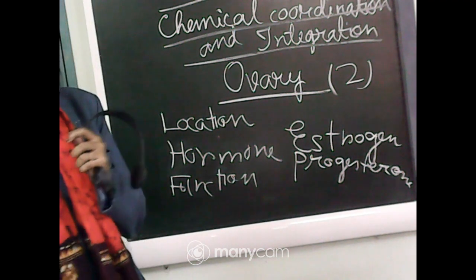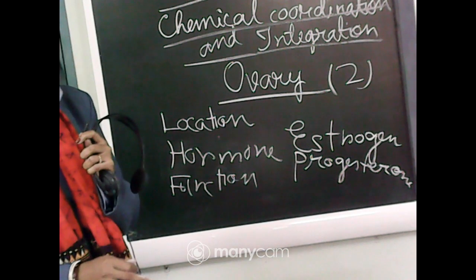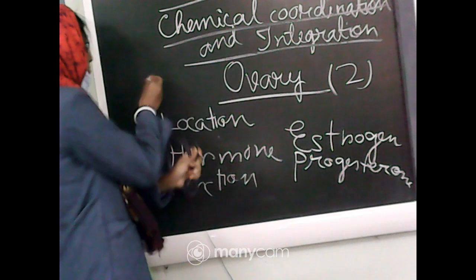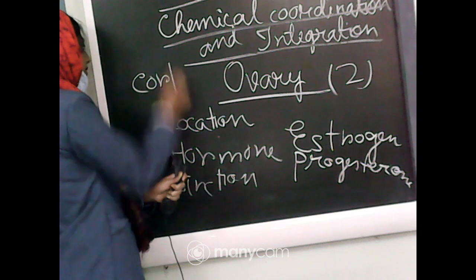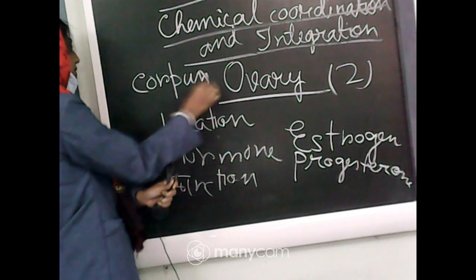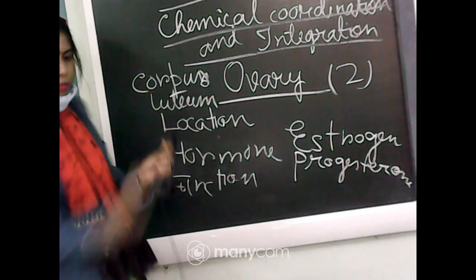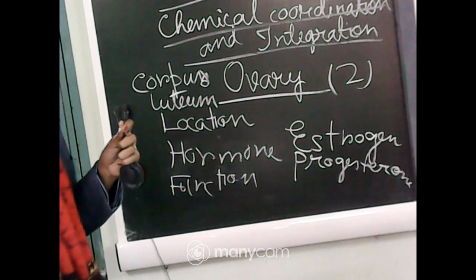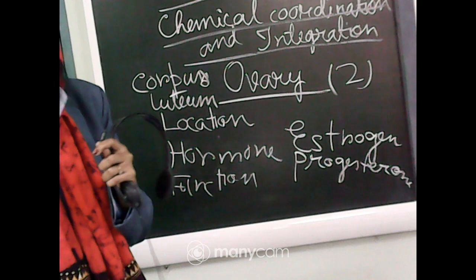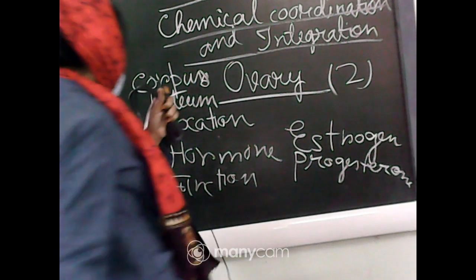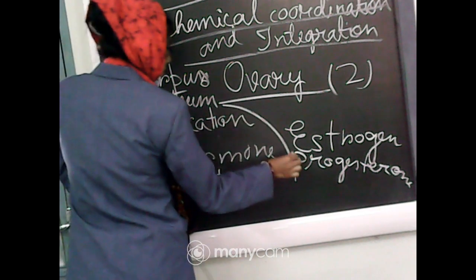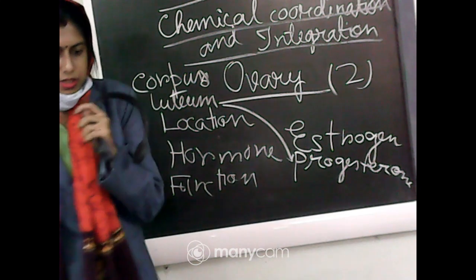It will be converted into a structure considered as corpus luteum, and from this corpus luteum, progesterone hormone will be released mainly.